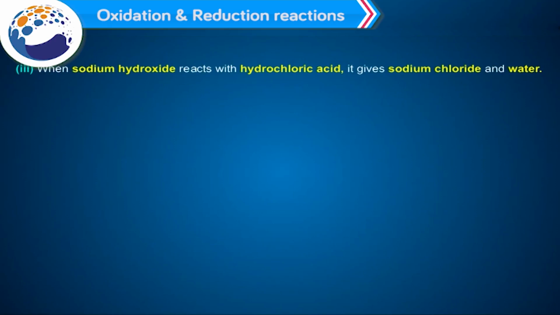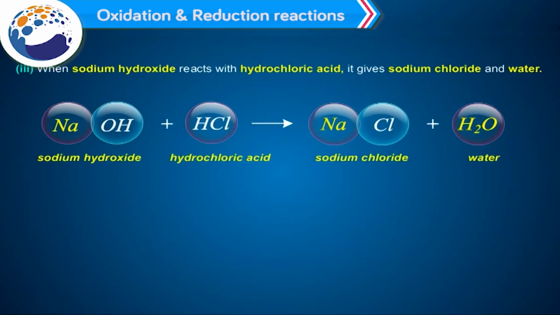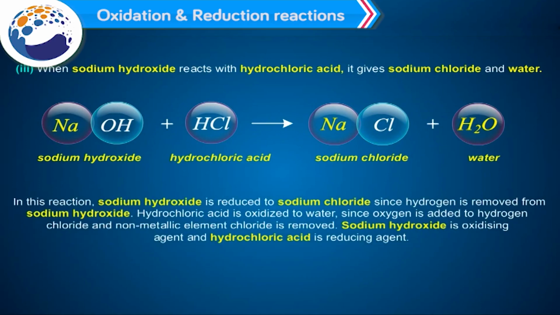Number 3. When sodium hydroxide reacts with hydrochloric acid, it gives sodium chloride and water. NaOH plus HCl gives NaCl plus H2O. In this reaction, sodium hydroxide is reduced to sodium chloride since hydrogen is removed from sodium hydroxide. Hydrochloric acid is oxidized to water since oxygen is added to hydrogen chloride and non-metallic element chlorine is removed. Sodium hydroxide is the oxidizing agent and hydrochloric acid is the reducing agent.